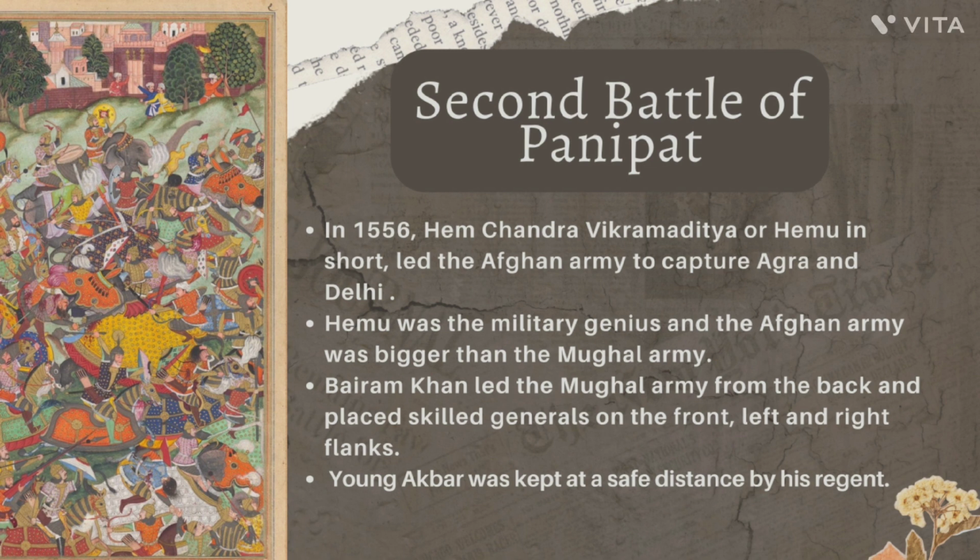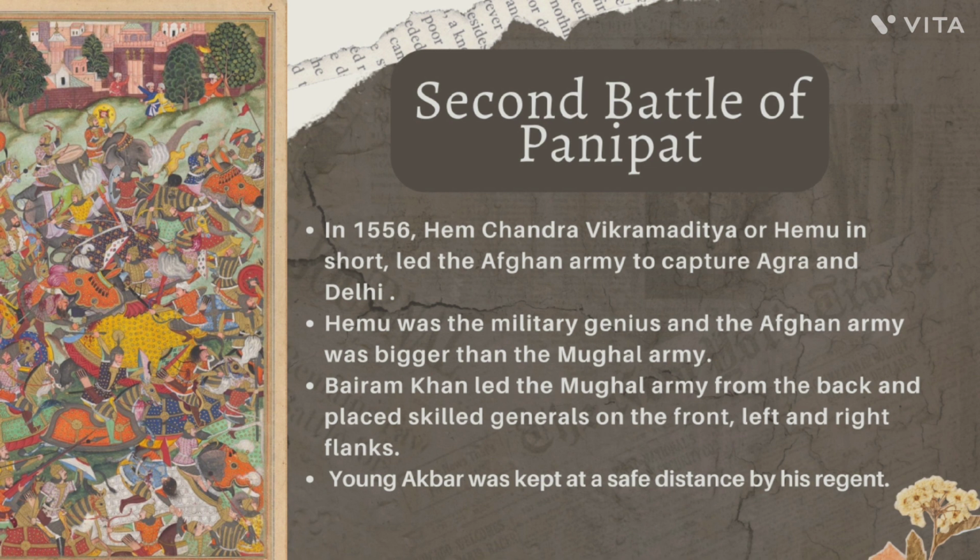In 1556, Akbar was given the throne and was just 13 years old. He was quite a child to take all the decisions of the kingdom. Hemchandra Vikramaditya, famously known as Hemu in short, led the Afghan army to capture Agra and Delhi.